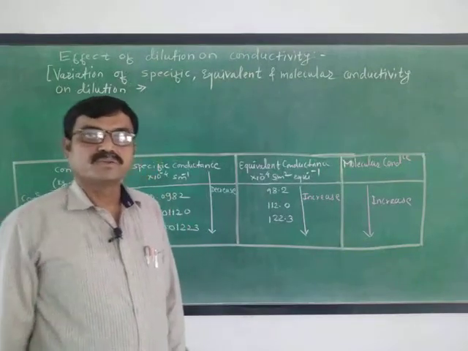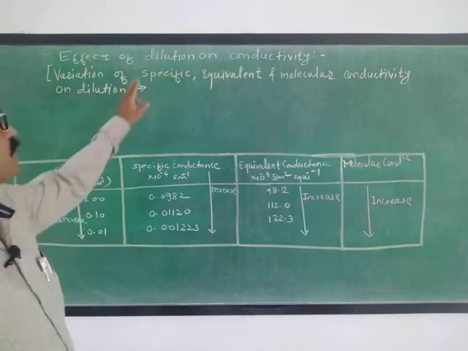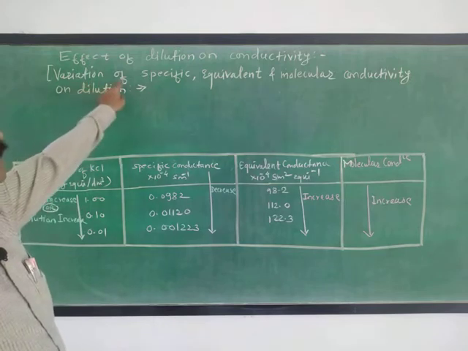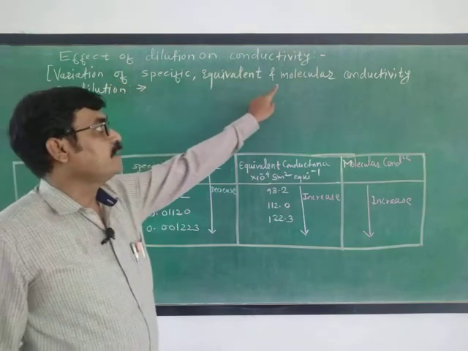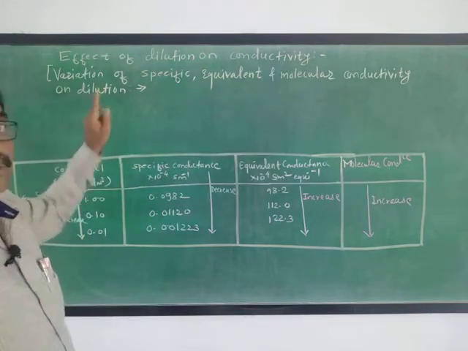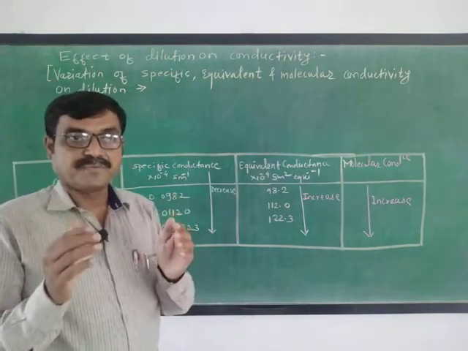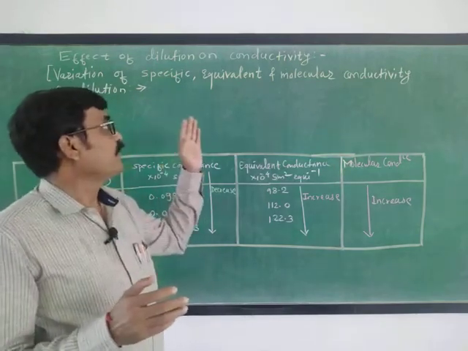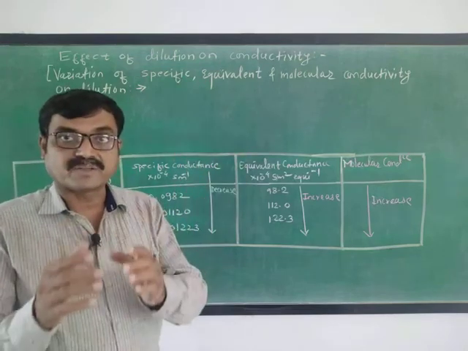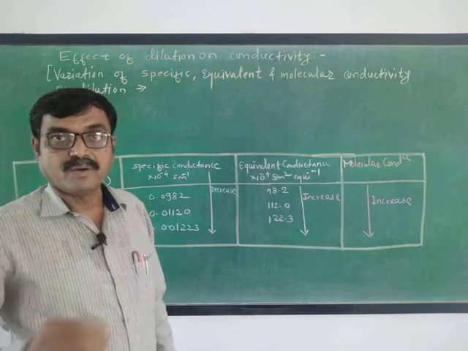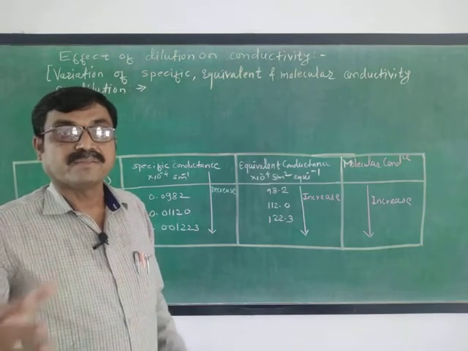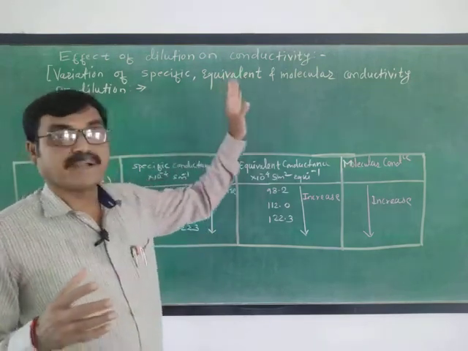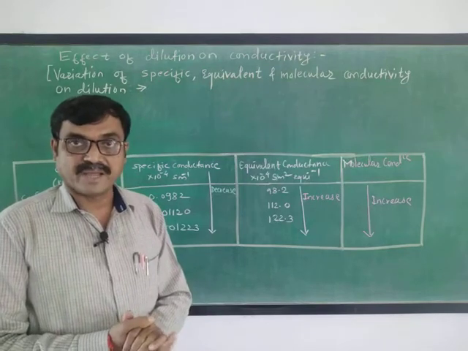Welcome student. Today we are going to see the effect of dilution on conductivity, that is the variation of specific, equivalent and molecular conductivity on dilution. Means if we have a solution and we measure the specific, equivalent and molecular conductance of that solution progressively on diluting it, then what happens to the value of specific, equivalent and molecular conductivity of that electrolyte, that we have to see today.